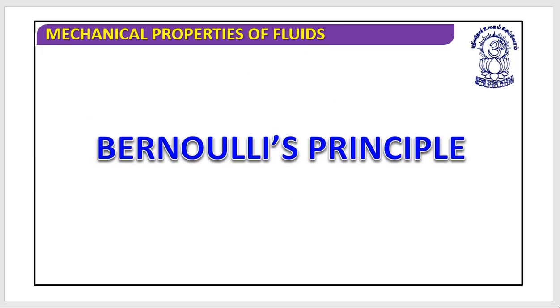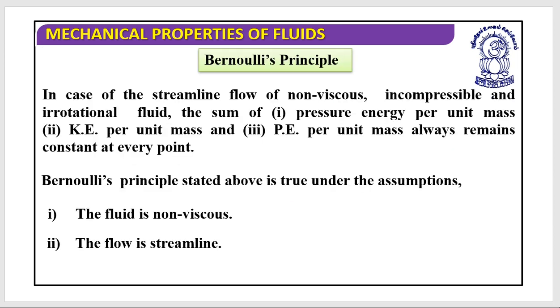So now let's discuss Bernoulli's principle. What is Bernoulli's principle? Let's have a look. In case of the streamlined flow of non-viscous, incompressible, and irrotational fluid, Bernoulli said that the sum of the pressure energy per unit mass, kinetic energy per unit mass, and potential energy per unit mass always remains constant at every point.